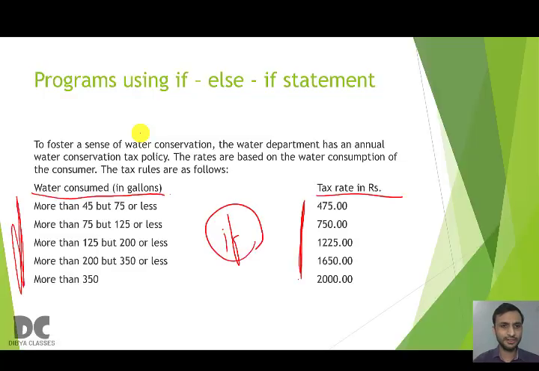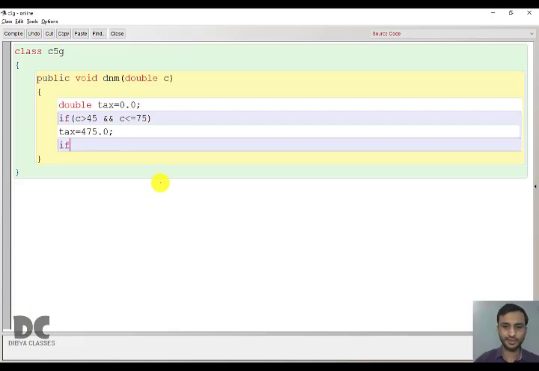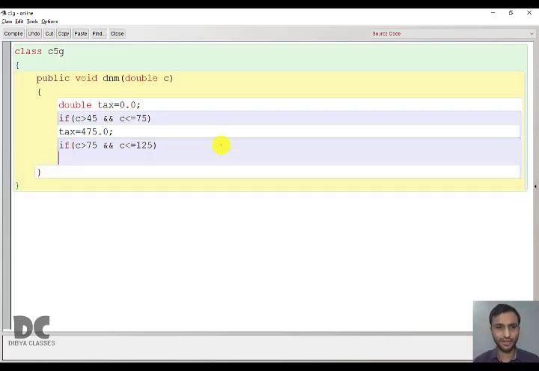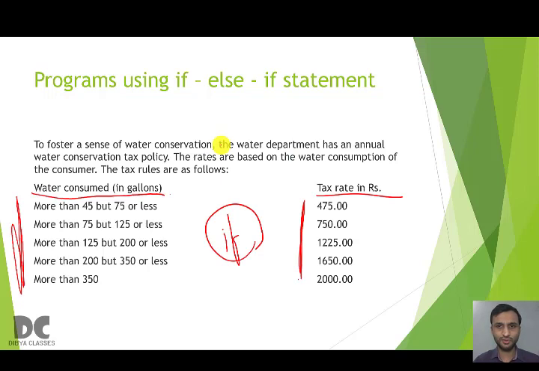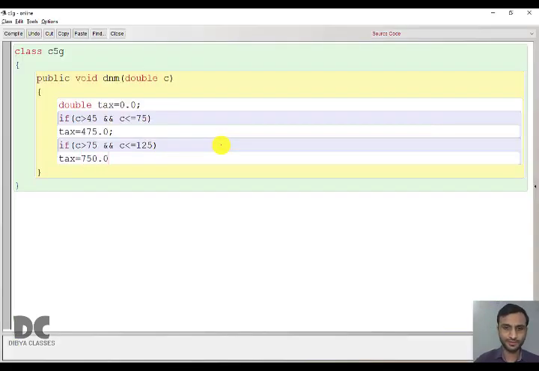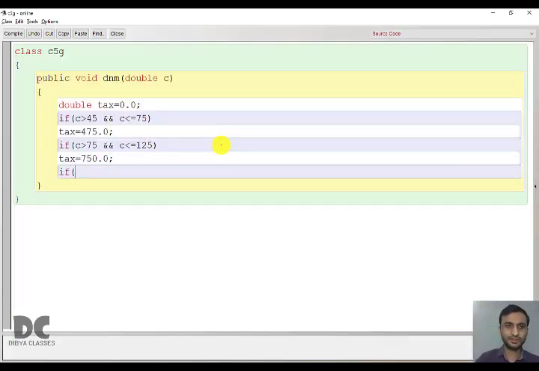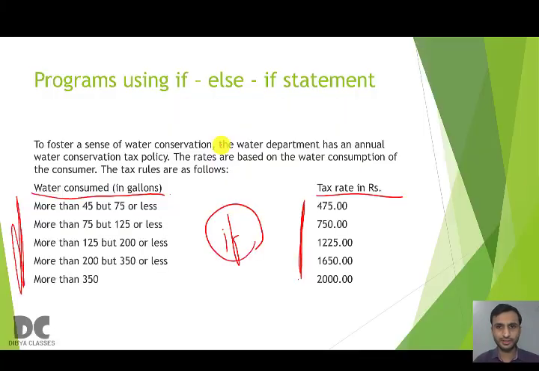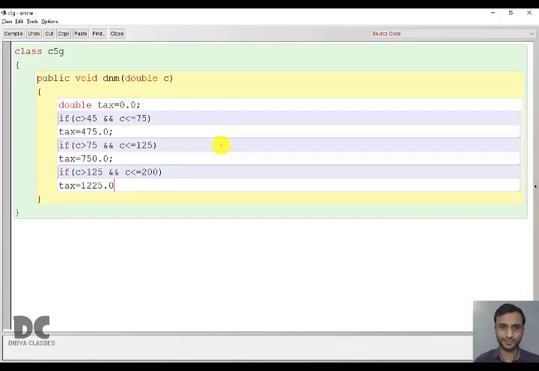Similarly, for the next statement, more than 75 but less than 125. If C is more than 75 but less than or equal to 125, then we have tax equal to 750. Similarly, for the third case, more than 125, less than equal to 200, then tax is 1225.0.